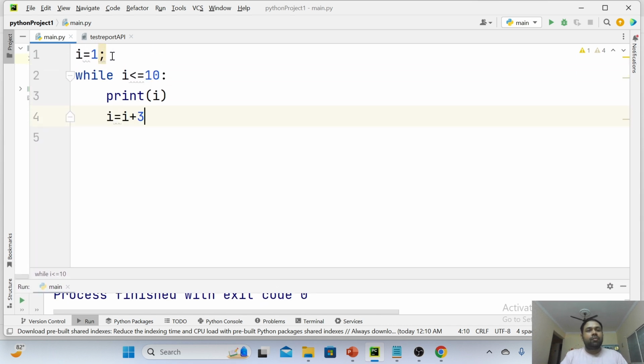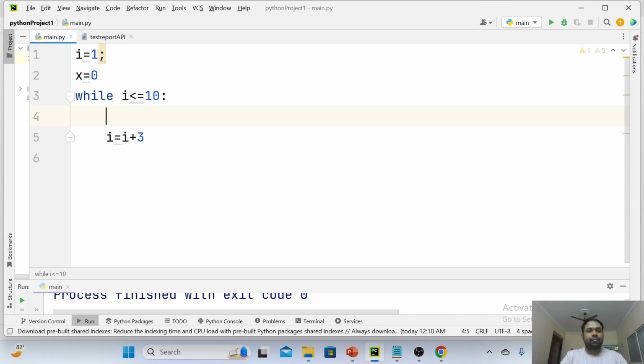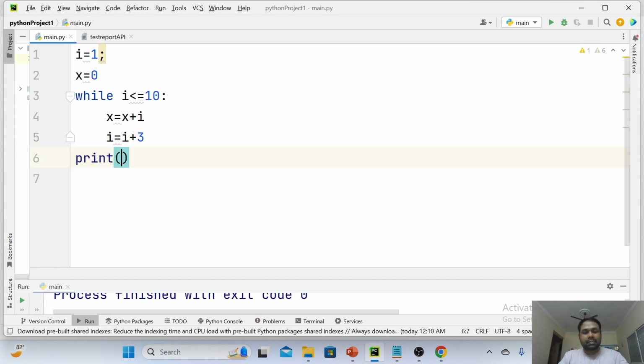Now I am going to write one code. You need to guess what could be the output. How I will be explaining. X equal to x plus, I am writing. And see here, I am writing print x outside. How can I say that this print statement is written outside?